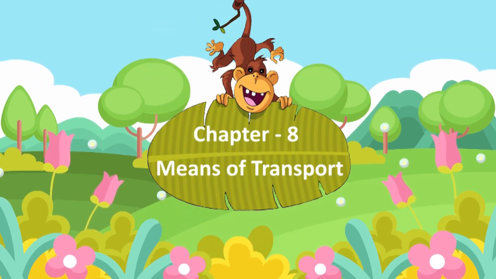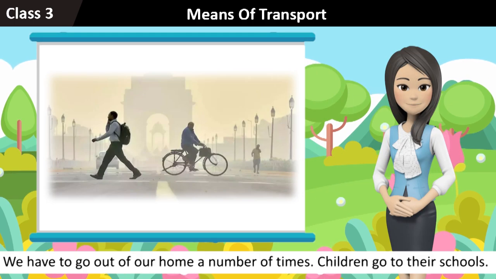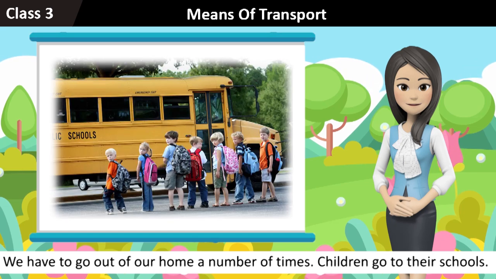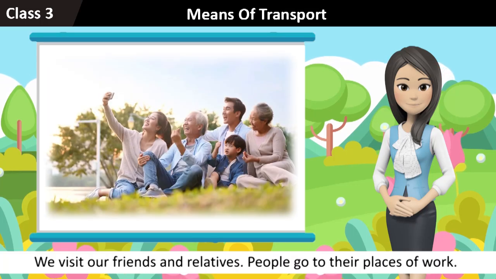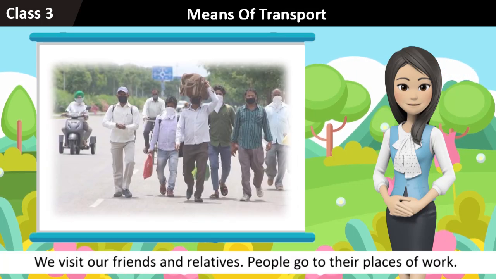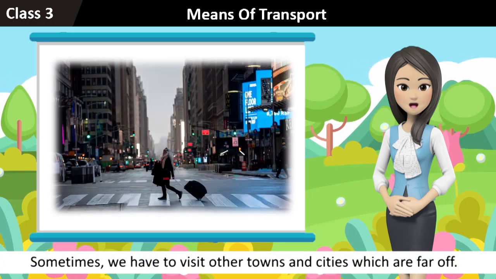Chapter 8: Means of Transport. We have to go out of our home a number of times. Children go to their schools. We have to go to the market to buy things. We visit our friends and relatives. People go to their places of work. Sometimes we have to visit other towns and cities which are far off.